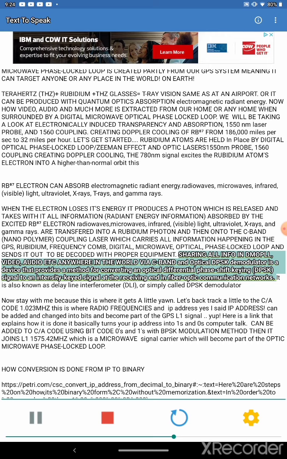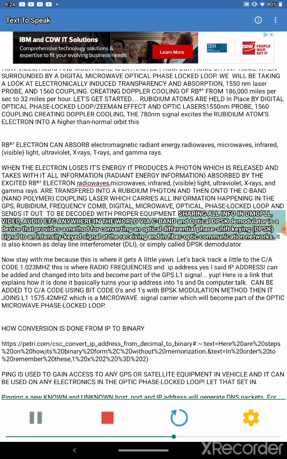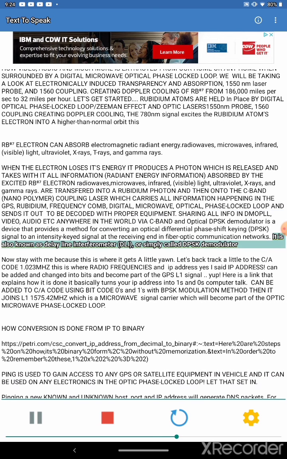Sharing all info in DMOPLL, video, audio etc. anywhere in the world via C-band. An optical DPSK demodulator is a device that provides a method for converting an optical differential phase shift keying DPSK signal to an intensity keyed signal at the receiving end in fiber optic communication networks. It is also known as delay line interferometer DLI or simply called DPSK demodulator.